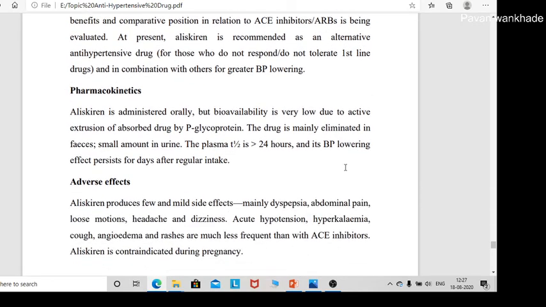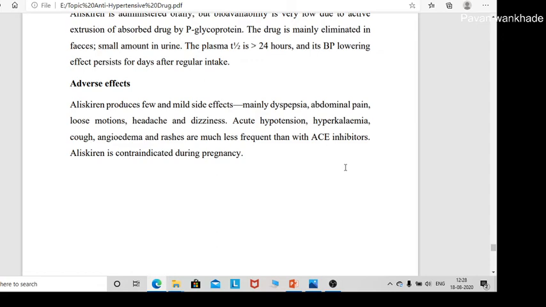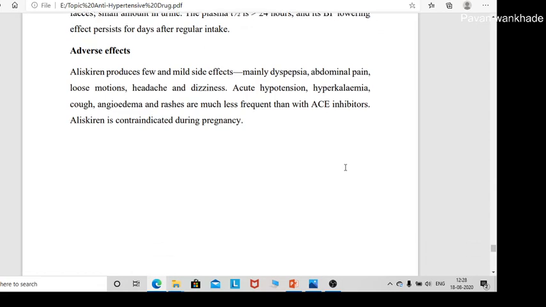Pharmacokinetics: it is administered orally. Adverse effects: dyspepsia, loss of taste, abdominal pain, loose motion, headache and dizziness. Hyperkalemia can also occur.